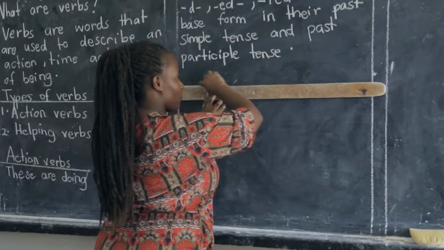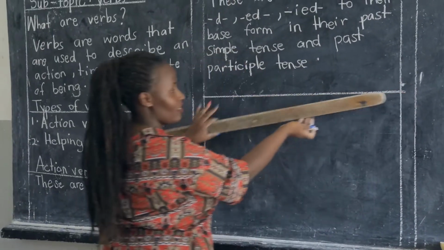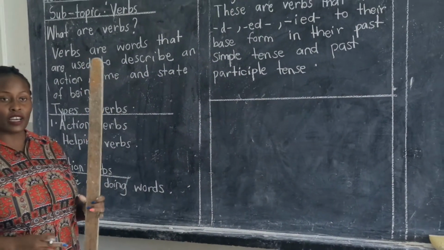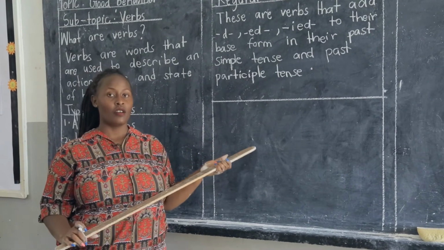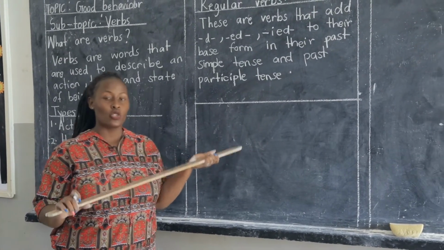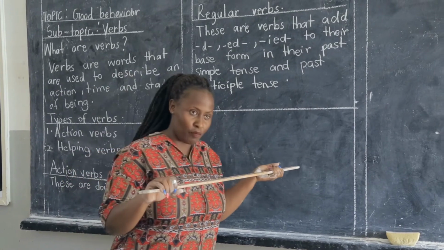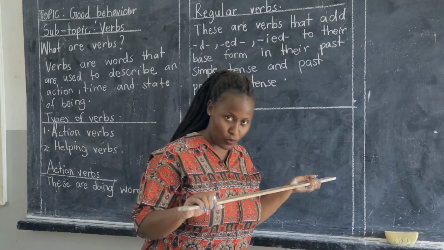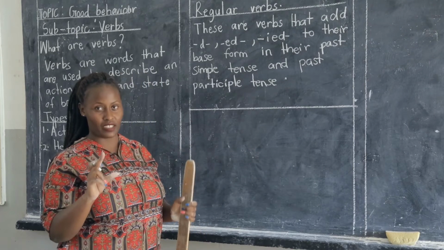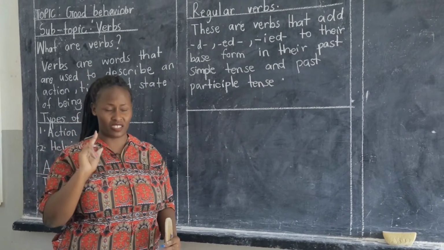So I want you to be very observant, and you see how we are going to change these words from their base form to their present simple tense to the past simple tense to the past participle tense. Please be very observant and see where we are making changes.